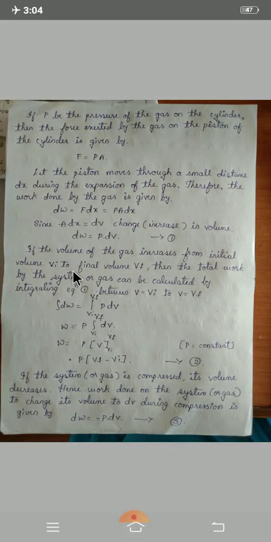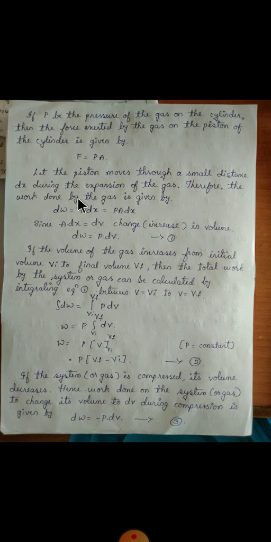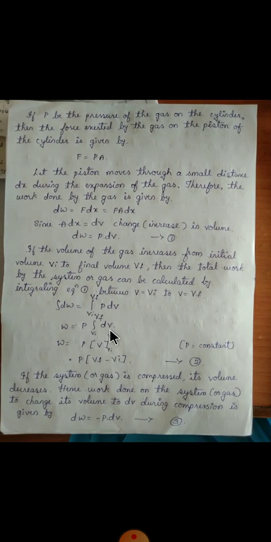That is the work done, dW is equal to force into displacement, and the force we have defined as pressure into area. Substitute here pressure into area into dx. And what is A into dx? A into dx is dV, the change or increase in the volume. How can we define the volume? Volume is length into breadth into height. Here height is what? dx. The gas has expanded through this much height, so height is dx here.